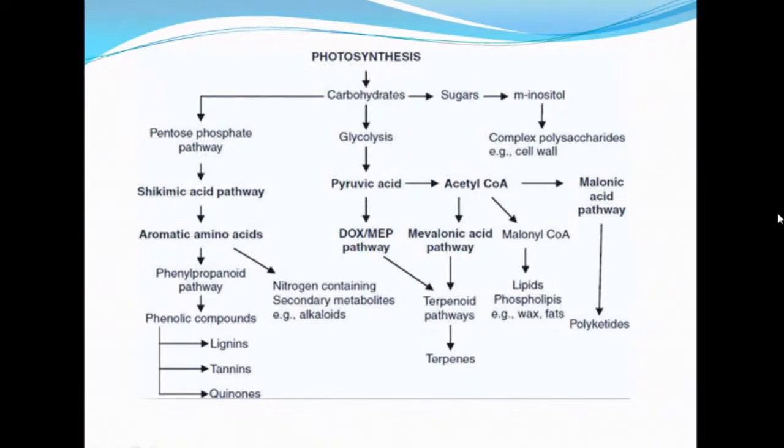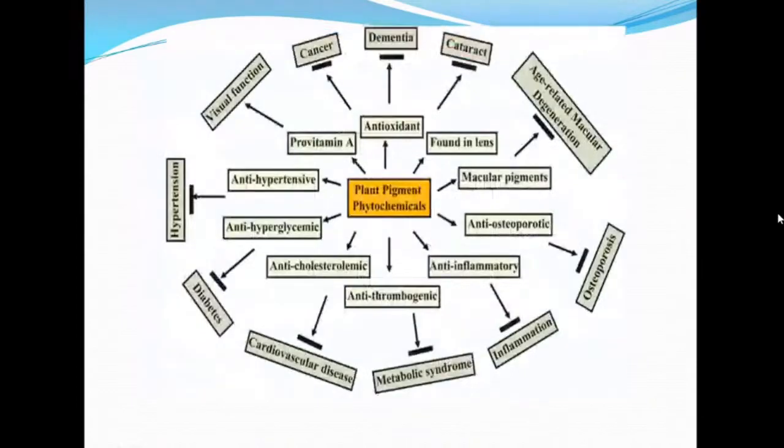So among the secondary metabolites, the nitrogen-containing secondary metabolites are alkaloids. So it has nitrogen in its compound. And the phenolic compounds are converted into lignins, tannins, and quinones. So this is how these secondary metabolic compounds are derived from the plants, that is, from photosynthesis.